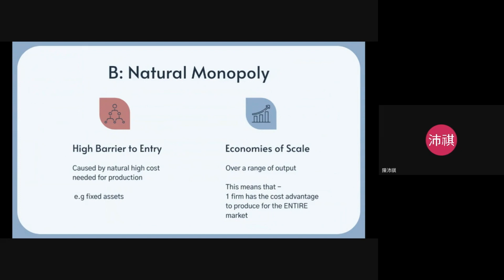Taking the example of Thai Power, they are the provider of electricity in Taiwan. In the electricity industry, you need a lot of infrastructure to generate electricity. You need the generators, and that's going to cost a lot of money.